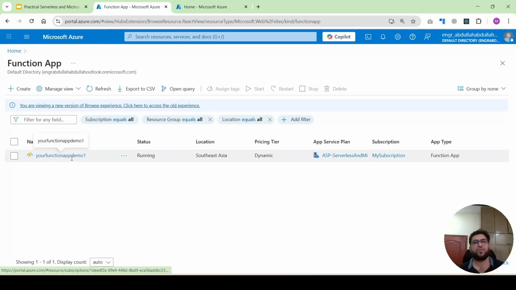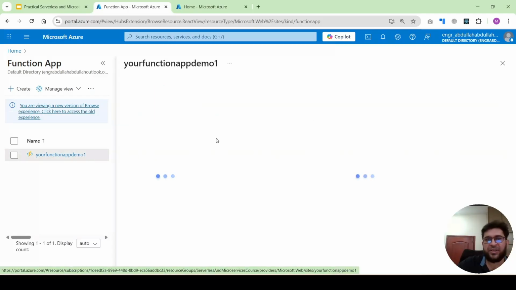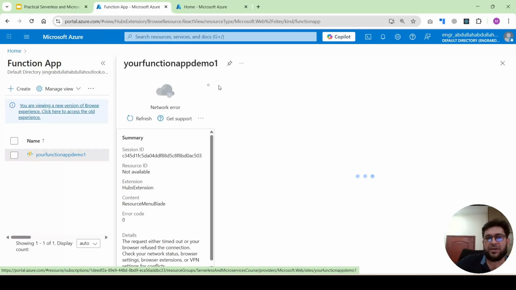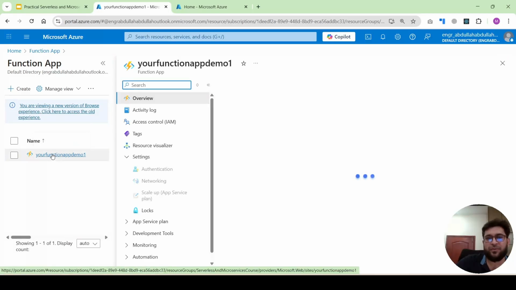You can see here the Azure function is created. You will see it in the list here. If you open this, you can check the details of your Azure app. Please note this point: in one Azure function app, we can create multiple Azure functions. The Azure function is different and the Azure app is different. In one Azure app, we can create different applications, different types of Azure functions.